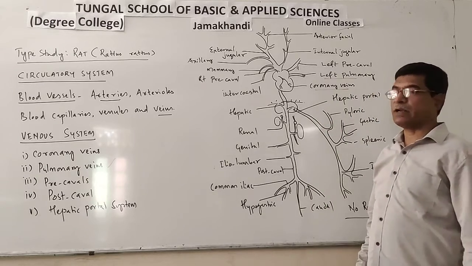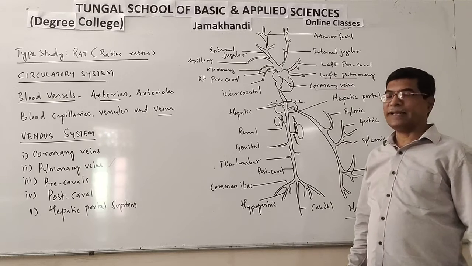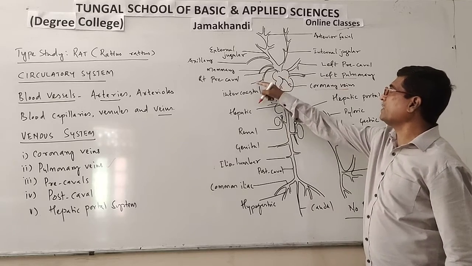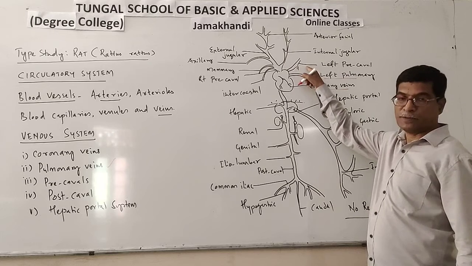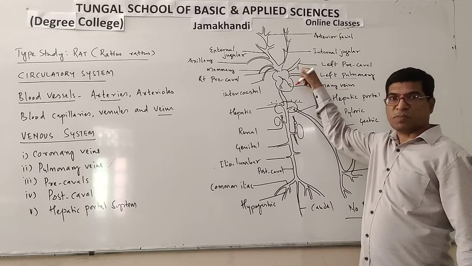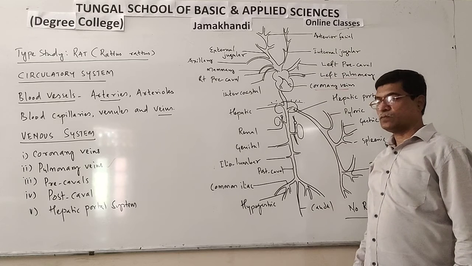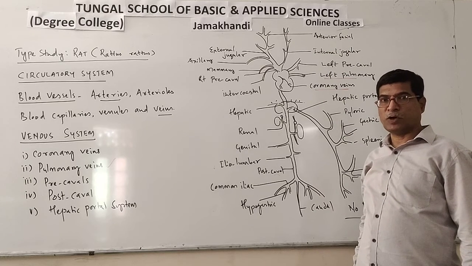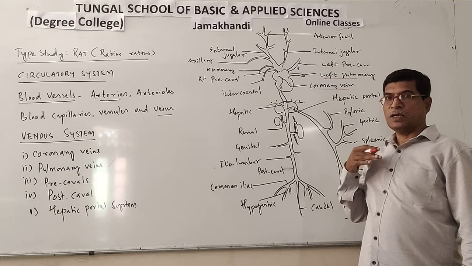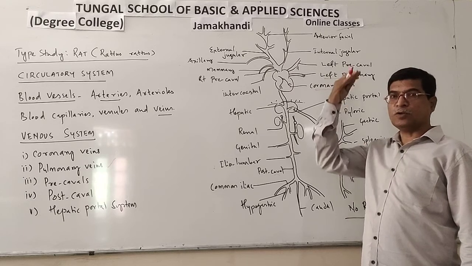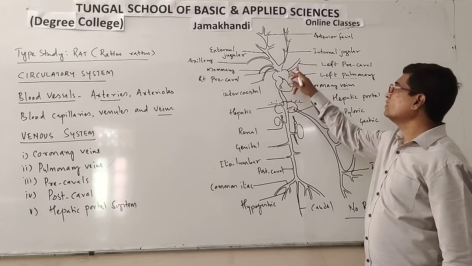Precavals. So there are two precavals, right precaval and left precaval, and this one is the right precaval. This is the left precaval. These two precavals bring deoxygenated blood from the anterior part of the body, the part of the body which is present anterior to the diaphragm.